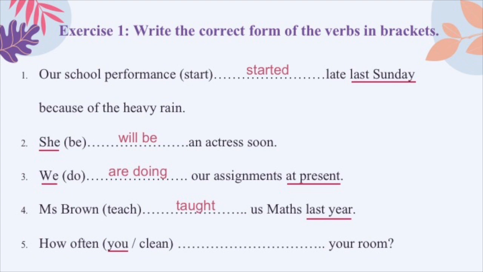Number 5. We have the question word, how often? This question word is used to ask about the frequency of an activity. Cái từ hỏi how often nó dùng để hỏi về mức độ thường xuyên của một cái hành động. When we want to talk about the frequency of an activity, we will use present symbol. This one is a question, so the form is auxiliary verb, do or does, plus subject, plus verb bare. Câu hỏi cho nên cấu trúc sẽ là trợ động từ do hoặc là does cộng chủ ngữ cộng với động từ nguyên mẫu. And because the subject here is you, so we need to use the auxiliary verb do. And we write, how often do you clean your room?